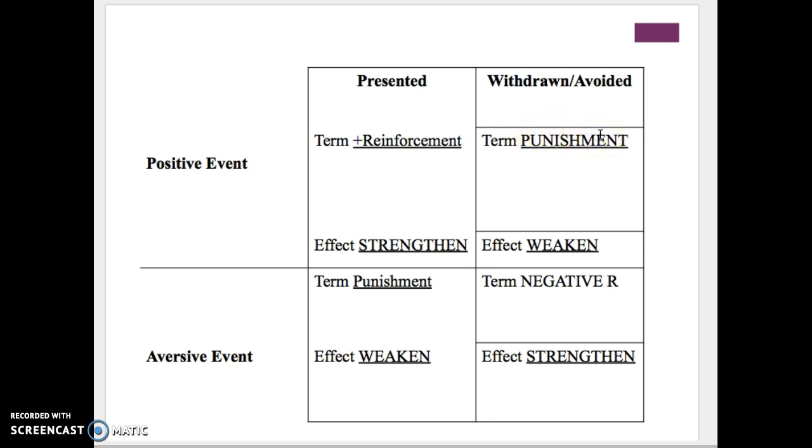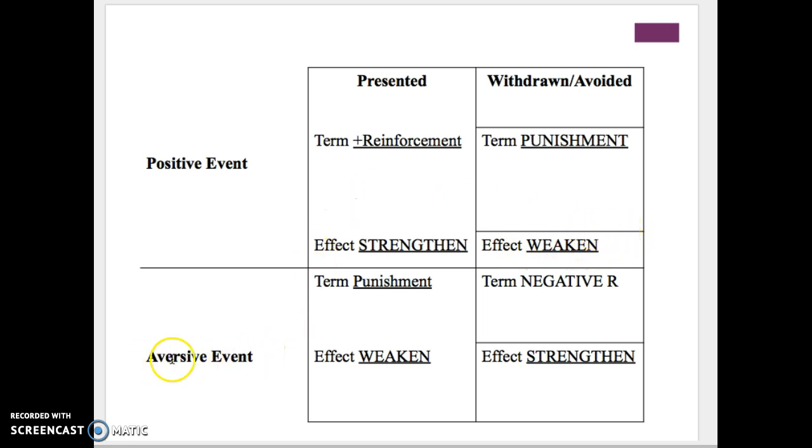So I'll use an example. High school students may have an open campus kind of deal, and they're allowed to go out for lunch. And so if they start coming in late from that lunch, it could be taken away temporarily. So that would serve as a punishment, and the effect is to weaken that behavior.